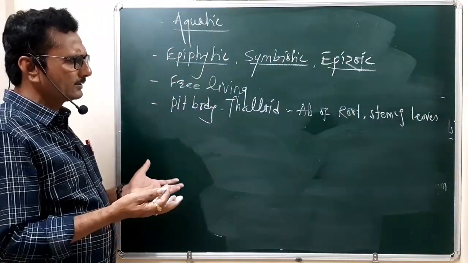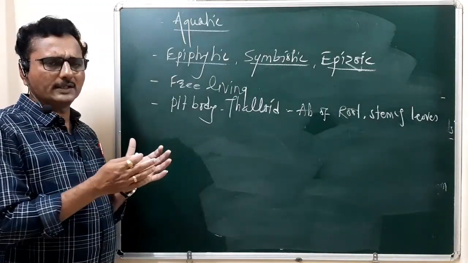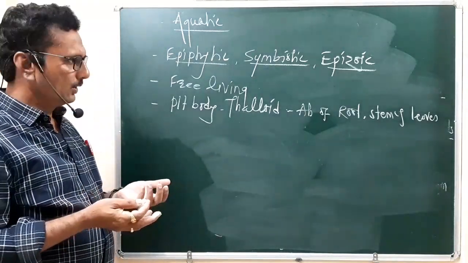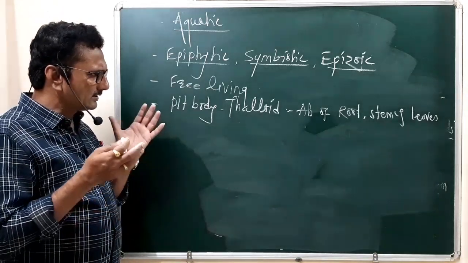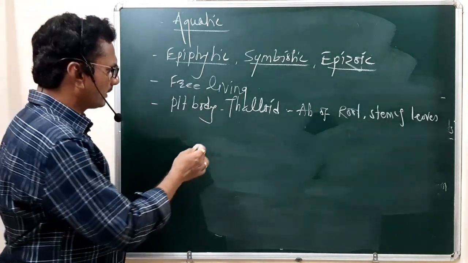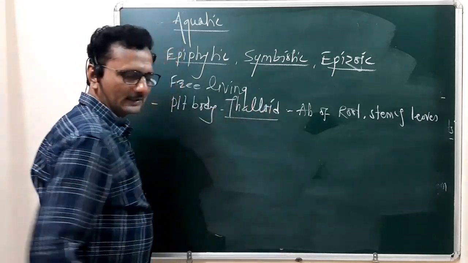The plant body is undifferentiated, not differentiated into root, stem and leaf-like structures. Such a plant body is called a thalloid plant body. So you have to remember this.